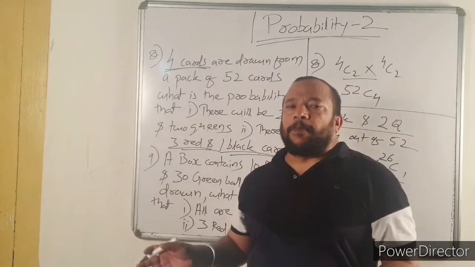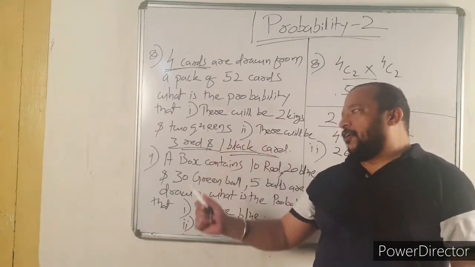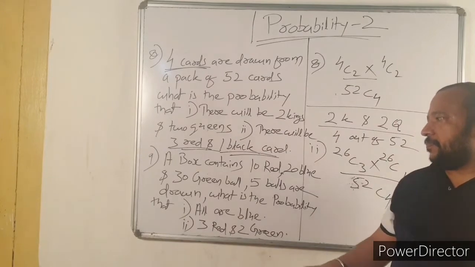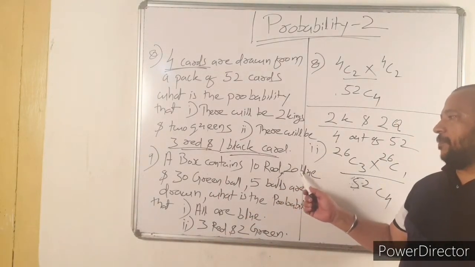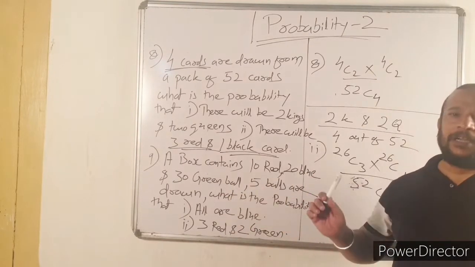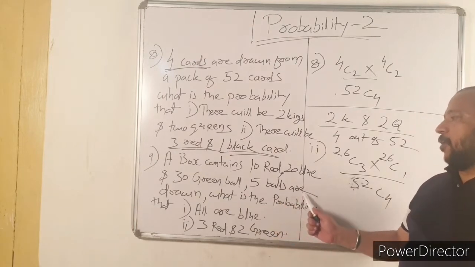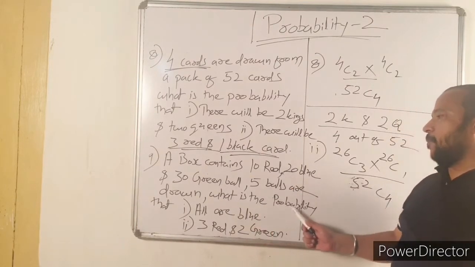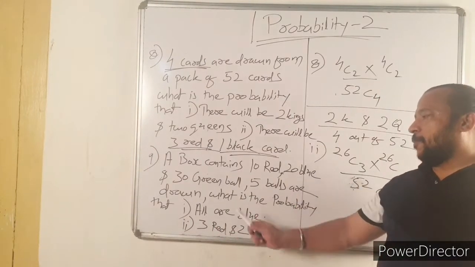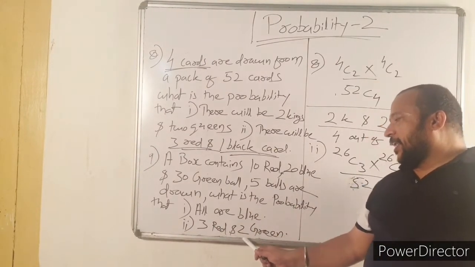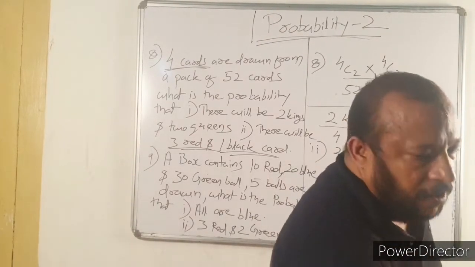concepts can be applied in case of questions related to balls. Now let us solve question number 9. A box contains 10 red balls, 20 blue and 30 green balls. 10 red, 20 blue and 30 green balls. 5 balls are drawn. What is the probability that all are blue? What is the probability that we get 3 red and 2 green? Now let us solve.